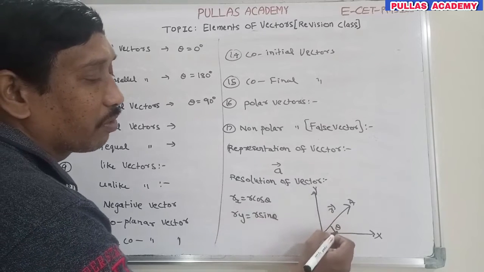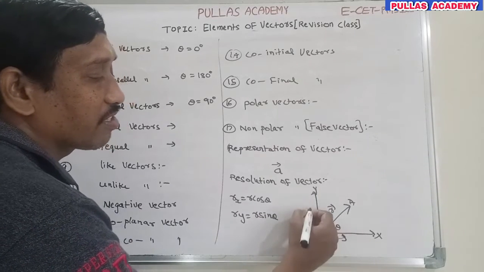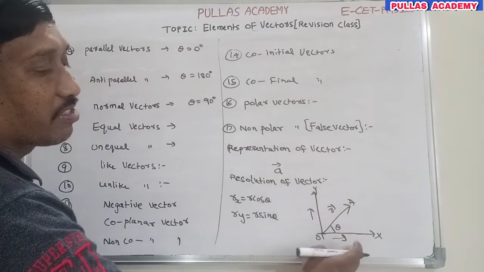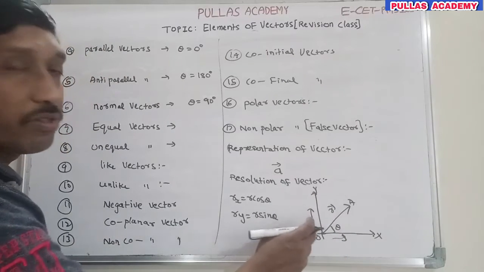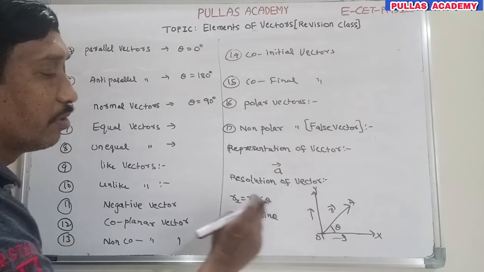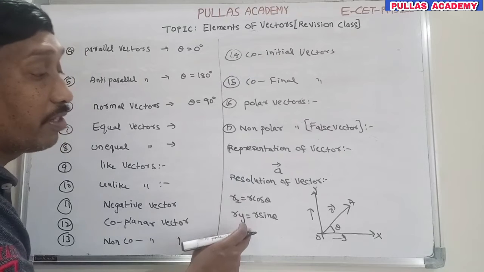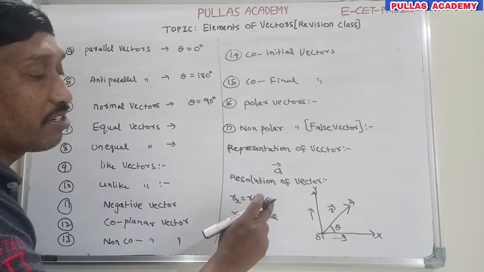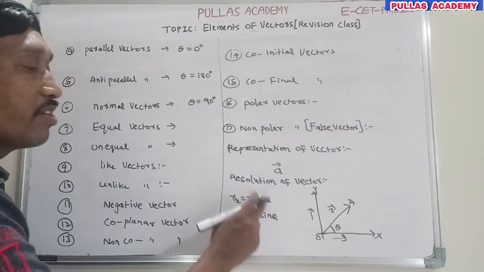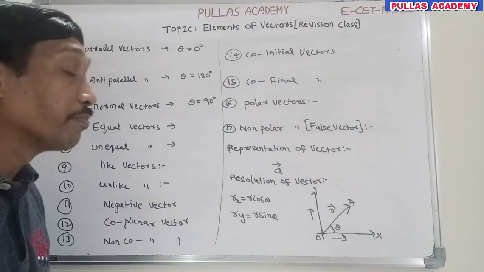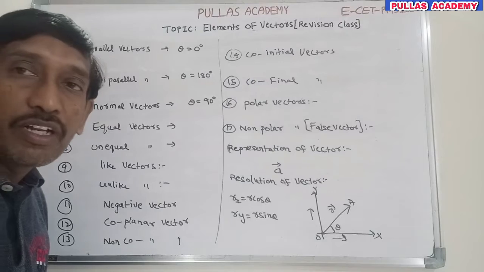That means it is divided into two components: along the x-axis, rx, and along the y-axis, ry. Ry is equal to r sin theta, and rx is equal to r cos theta. So any vector is divided into two components, one in terms of cos theta, one in terms of sin theta. Along the horizontal direction is the horizontal component, and along the vertical is the vertical component.